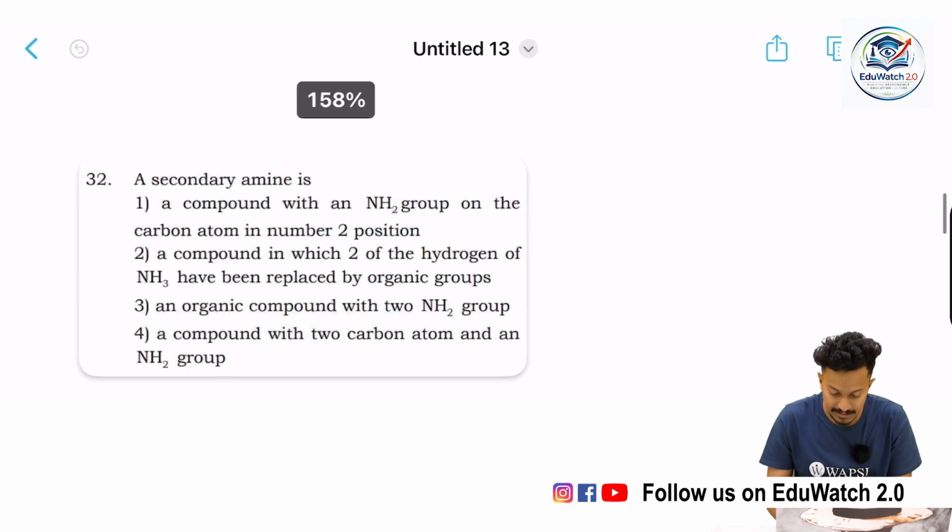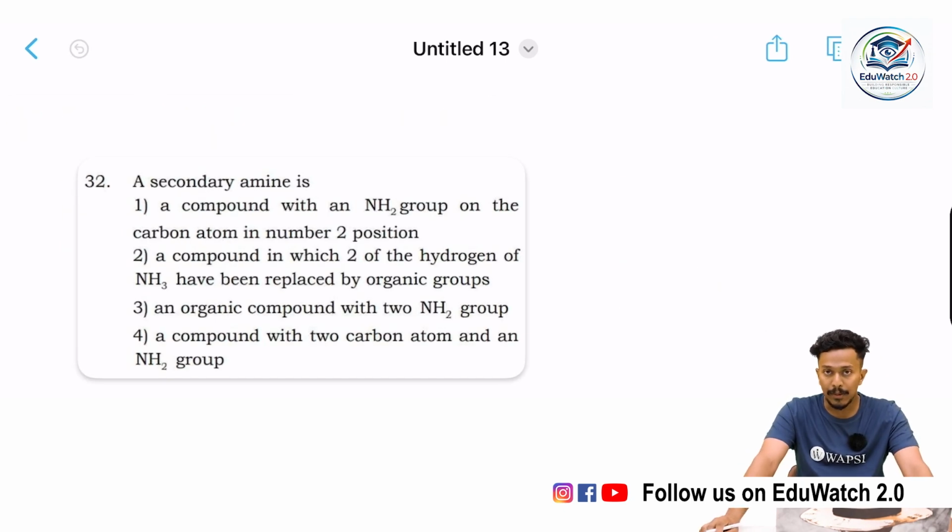Our next question is about a secondary amine. You do know what a secondary amine is, right? The options are: a compound with an NH2 group on the carbon atom in number 2 position; a compound in which 2 of the hydrogens of NH3 have been replaced by organic groups; an organic compound with 2 NH2 groups; and a compound with 2 carbon atoms and an NH2 group. What would be the correct answer?